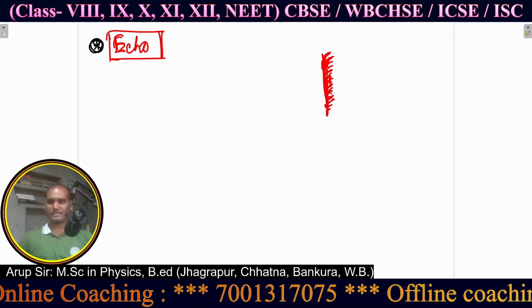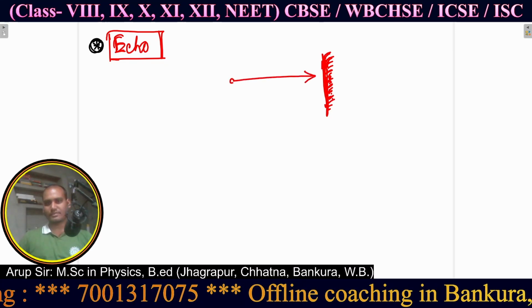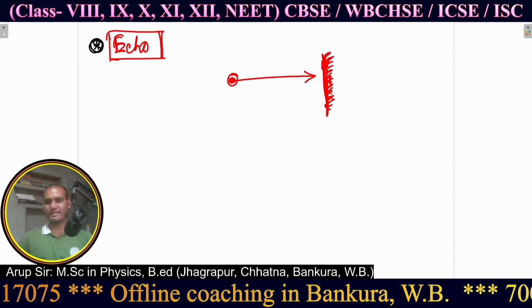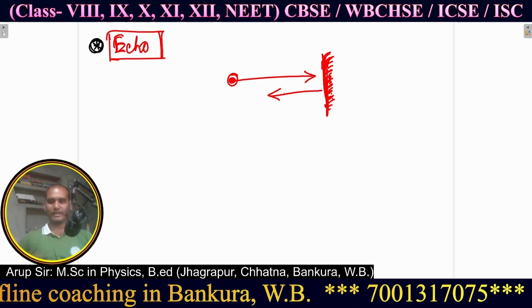So this is a sound reflector, let us suppose, and some sound wave is coming out from here, incident on this and reflected back from that reflector.